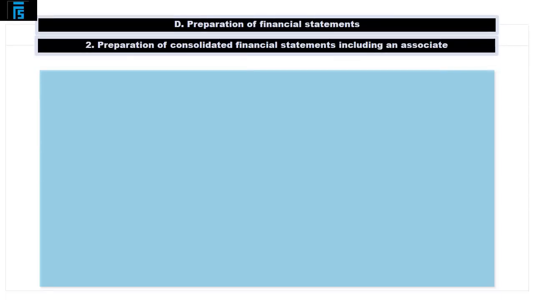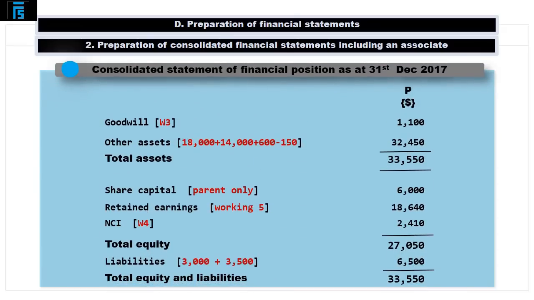€18,640. Let us now put all of the pieces together in the consolidated statement of financial position as at the 31st of December 2017. We begin with goodwill, which was computed as €1,100 in working 3. Next we have other assets, which equal the sum of the two values coming from the books of P and S, but also include that €600 of acquisition date fair value adjustment, less the €150 of additional depreciation, which brings the total to €32,450,